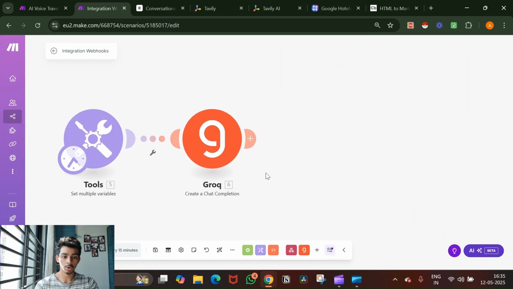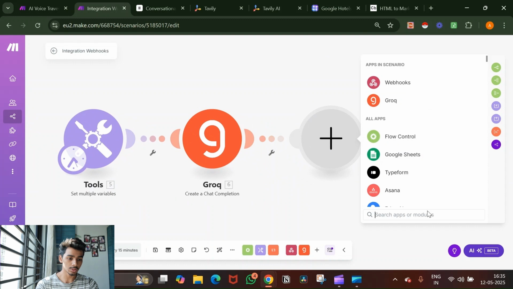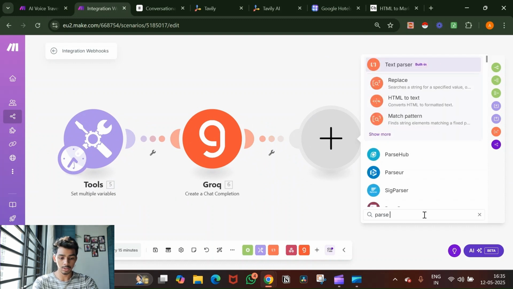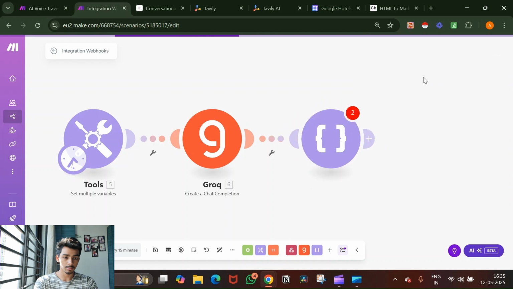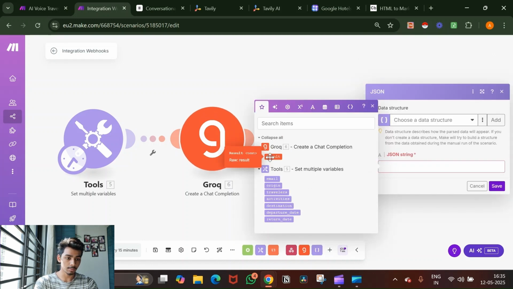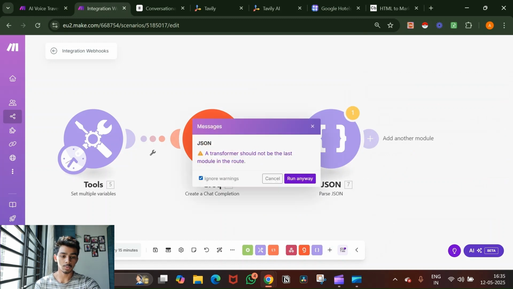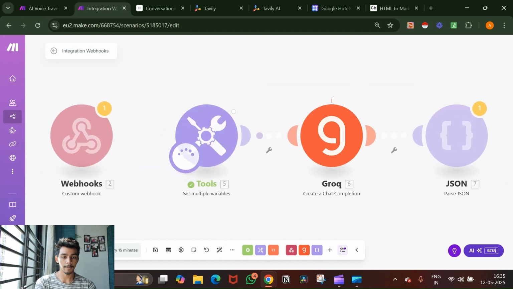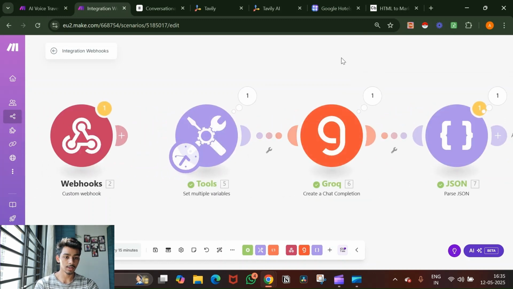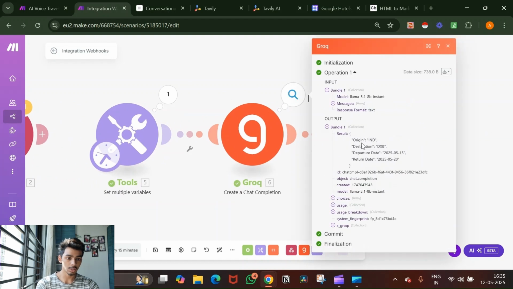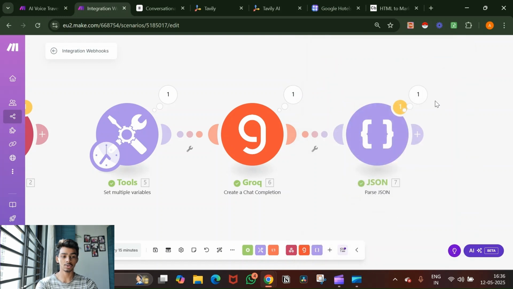Now we're going to parse this output. So let's just add that and then we'll run this parse JSON. We're going to go here, we'll input the result, let's save. Now let's run this. Ignore the warning, run anyway. All three of them ran perfectly. Let's look at the result. Now it says, see, origin India IND, perfect. Destination Dubai DXB. Departure date is 2025 5/15. Return date is 2025 5/20. And it has also passed it, which is perfect.